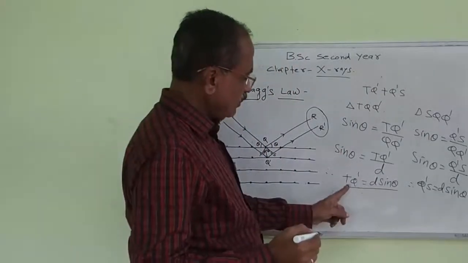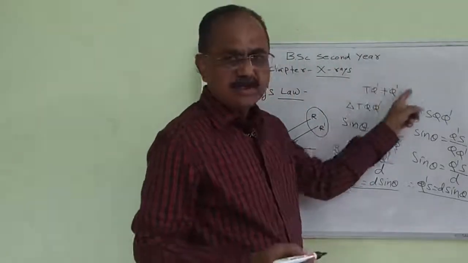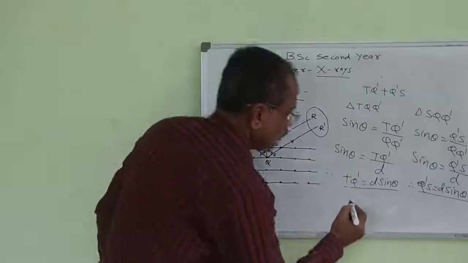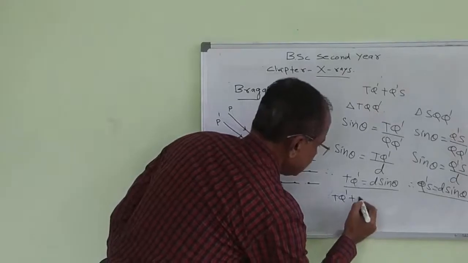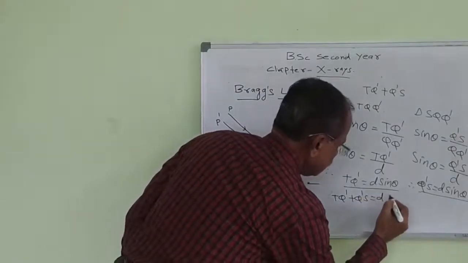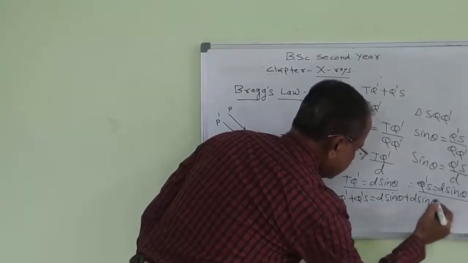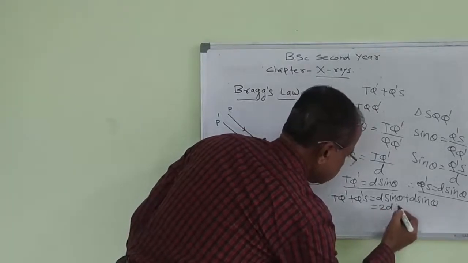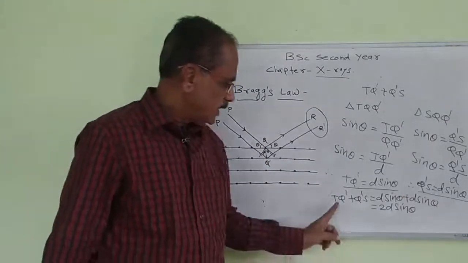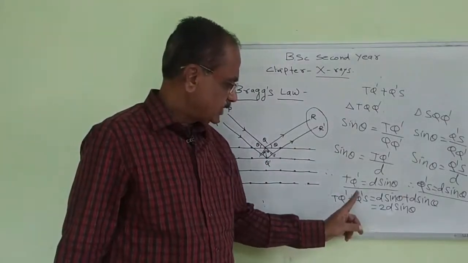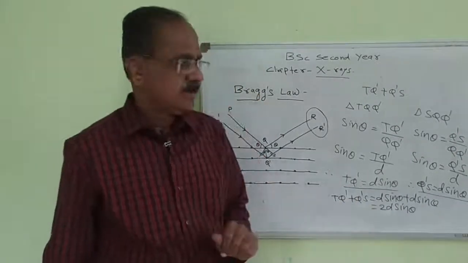We can substitute the values of TQ dash and Q dash S in the path difference. So TQ dash plus Q dash S is equal to d sin theta plus d sin theta, which is nothing but 2d sin theta. Here, the path difference TQ dash plus Q dash S is equal to 2d sin theta.